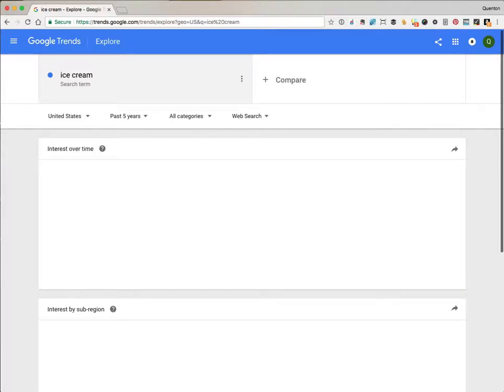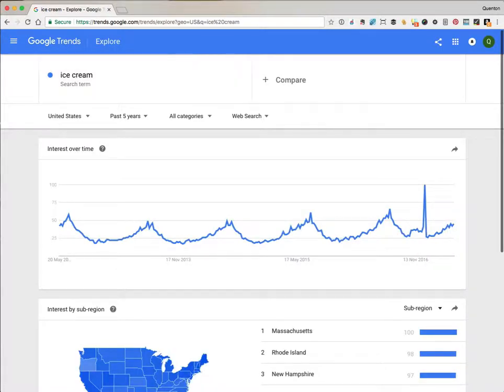Ice cream. Okay, we can see a clear trend here. Interest builds to a peak in the first week of July, and then it falls away quite rapidly, and it's relatively low in the winter months. I think that's pretty much what we'd expect to see.